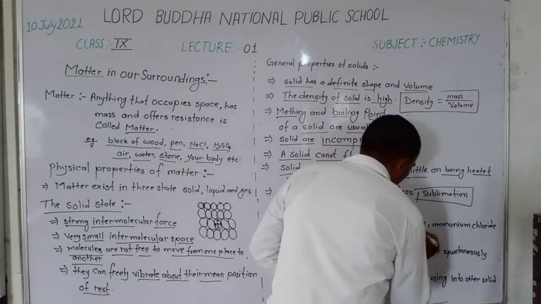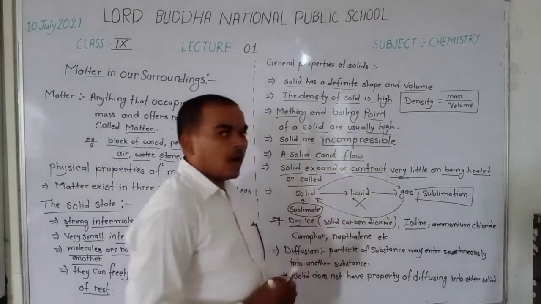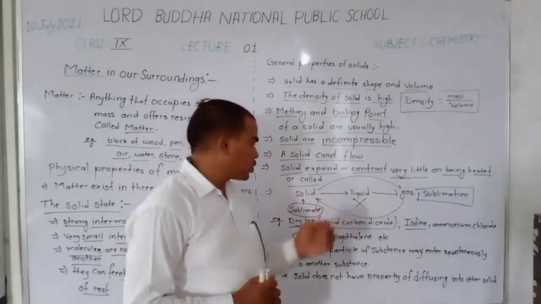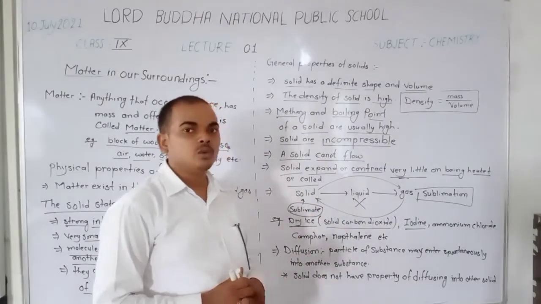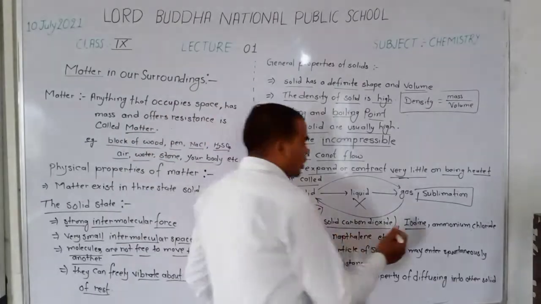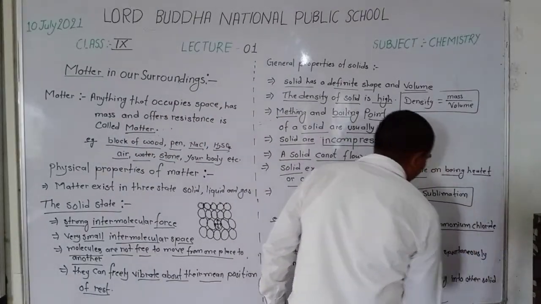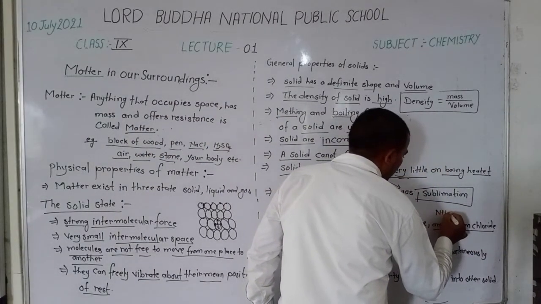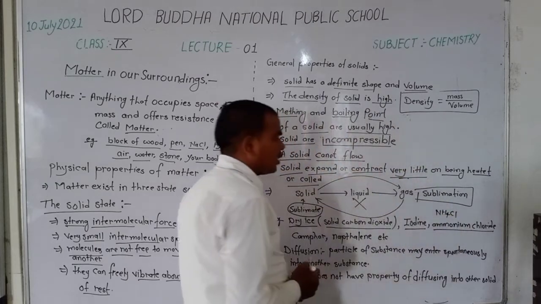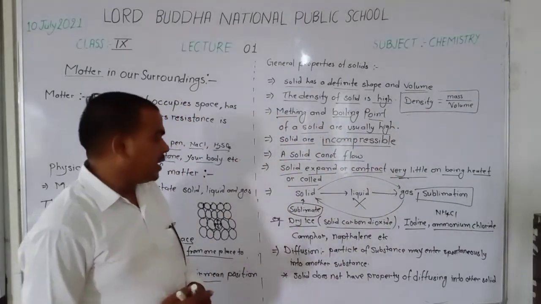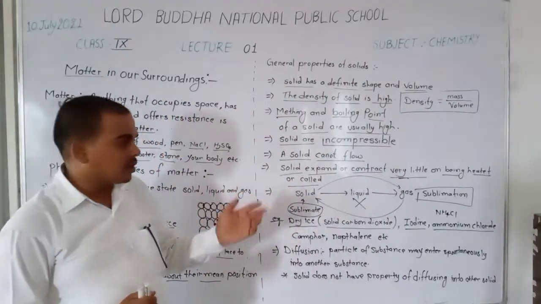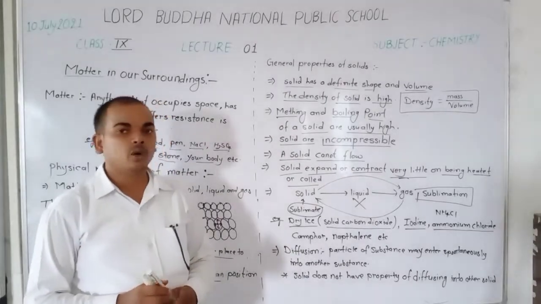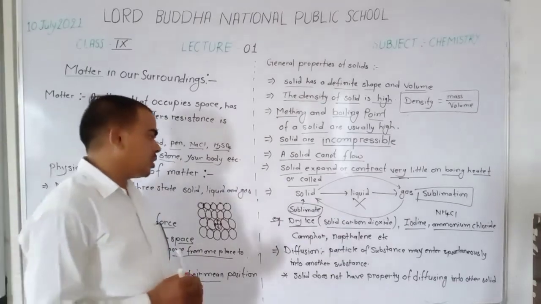Next example, iodine. Iodine is also a sublimate because it converts solid to gas. Ammonium chloride, the formula of ammonium chloride is NH4Cl, is also a sublimate because it converts solid to gas without converting into liquid.